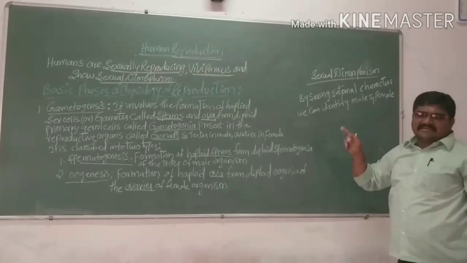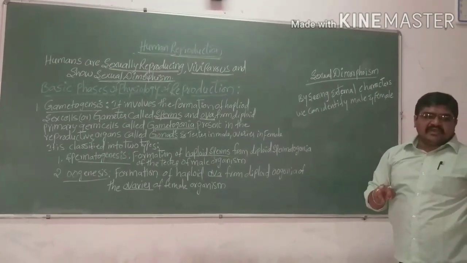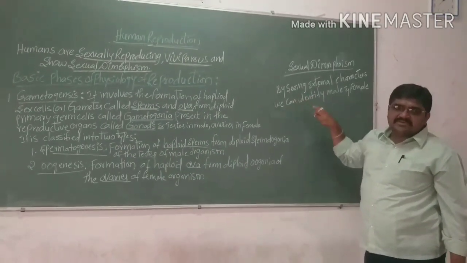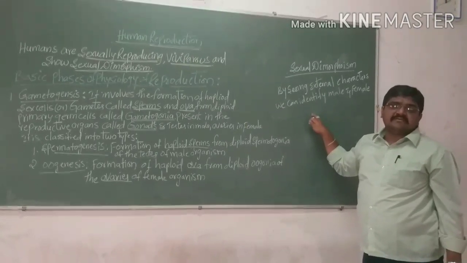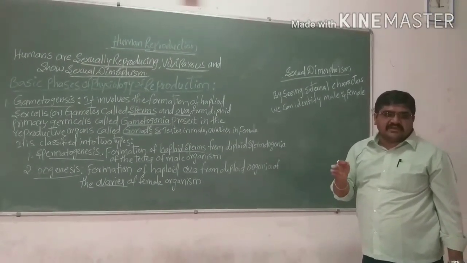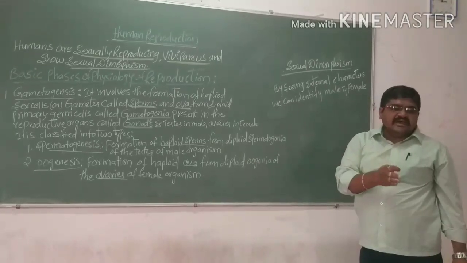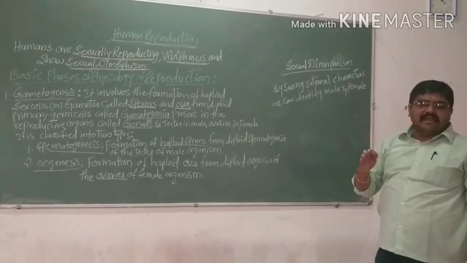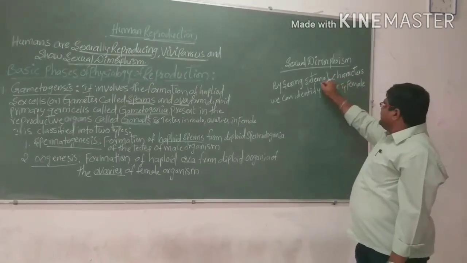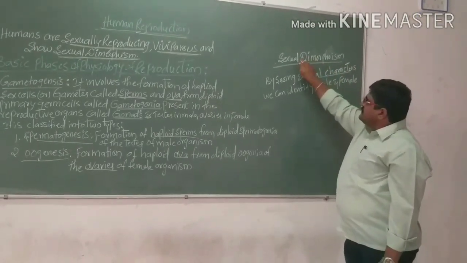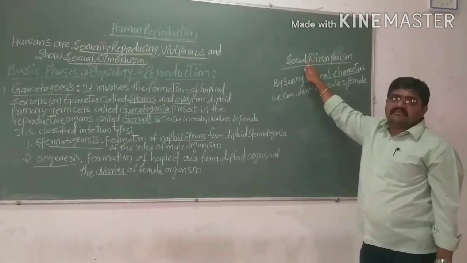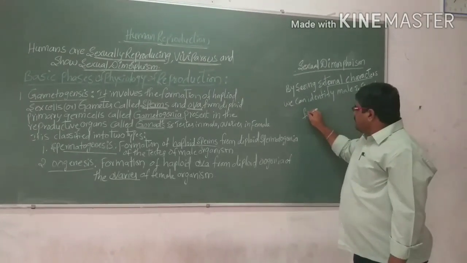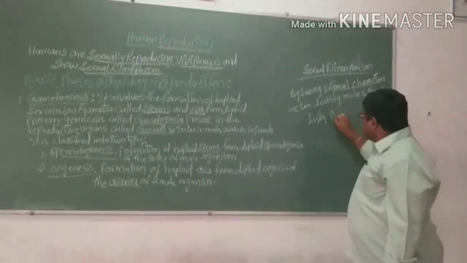It means that by seeing external characters, we can easily identify the male and female. In humans there is a clear picture of sexual dimorphism. By seeing external characters, we can differentiate which is a male organism and which is a female organism. So differentiating male and female by external characters we call sexual dimorphism. This sexual dimorphism we can see firstly in helminths.